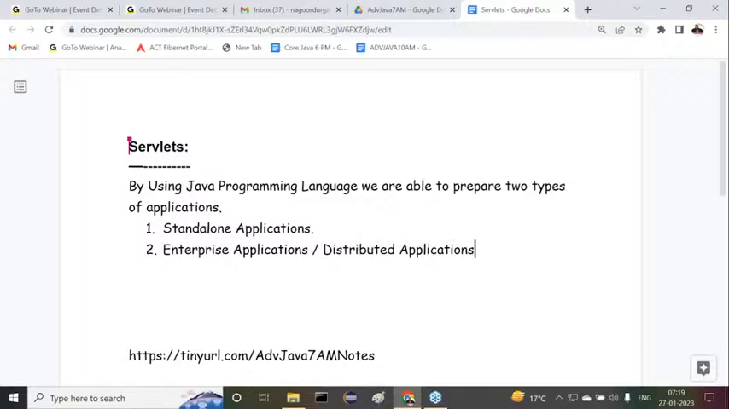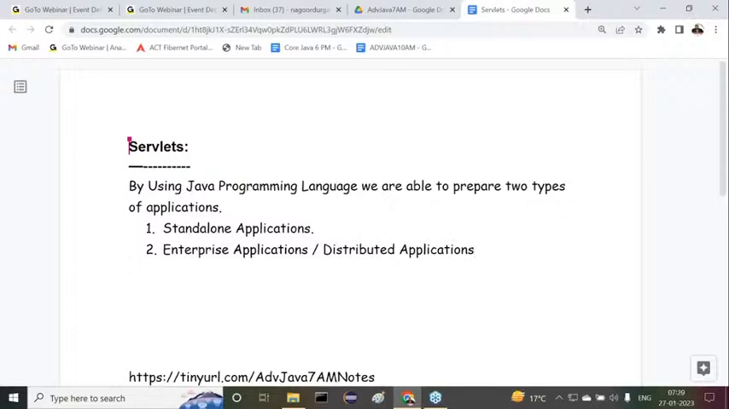Understand it clearly, all of you know. By using Java, what type of applications are we able to prepare? Two types of applications. The first one is standalone applications, and the second one is enterprise applications, or distributed applications. All right, sir. Now let me show one diagram here through which I want to explain to you clearly.